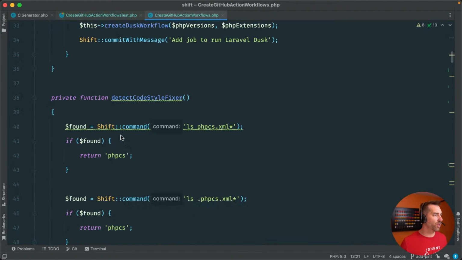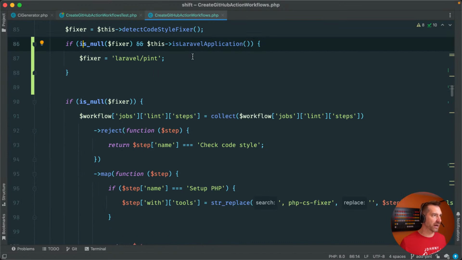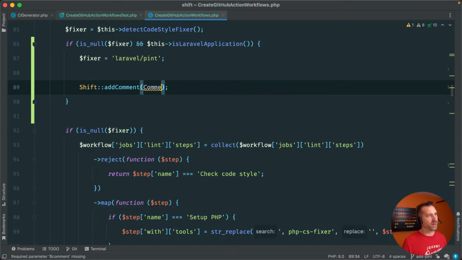Let's jump into perform here and at least add this comment, because we already have kind of this check. So we're going to set the fixer, and then we're also going to say shift add comment, comment create info comment, and this will be comment. Wow, I cannot type right now. There we go.